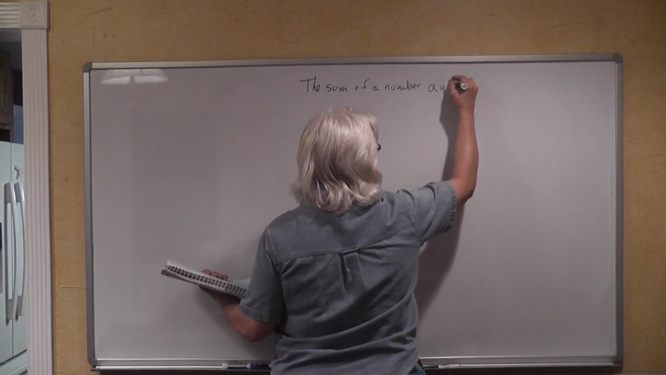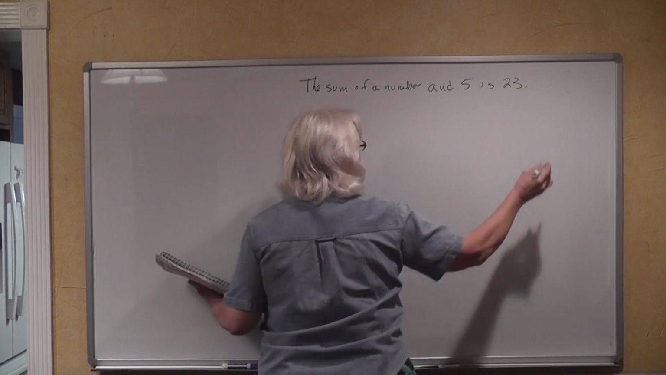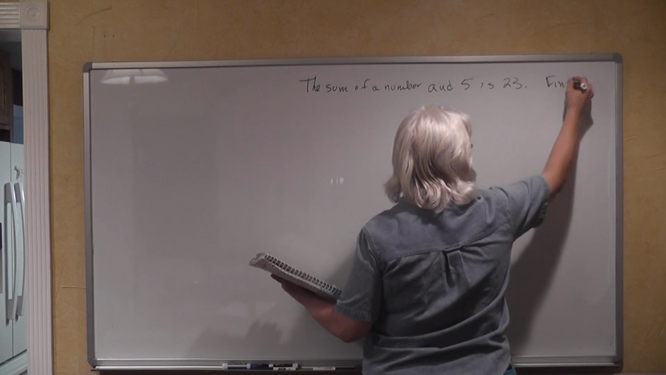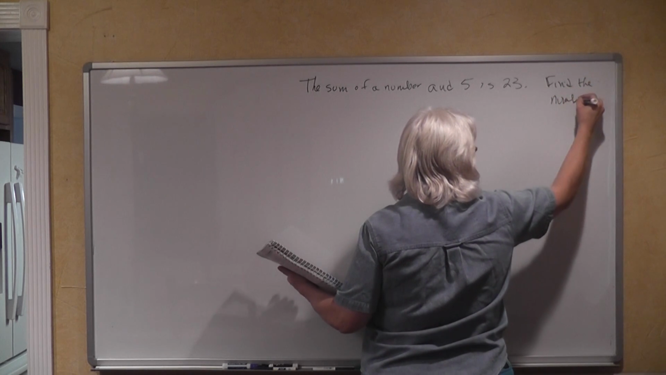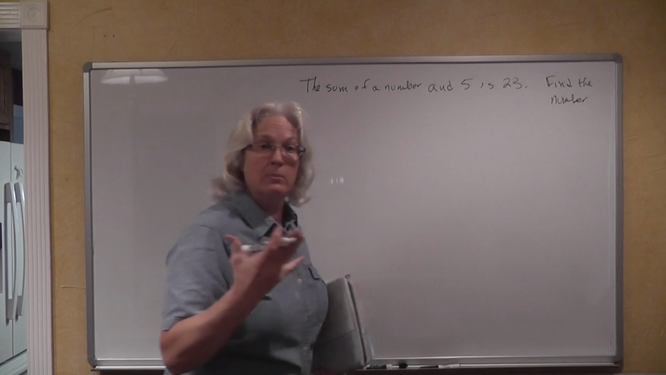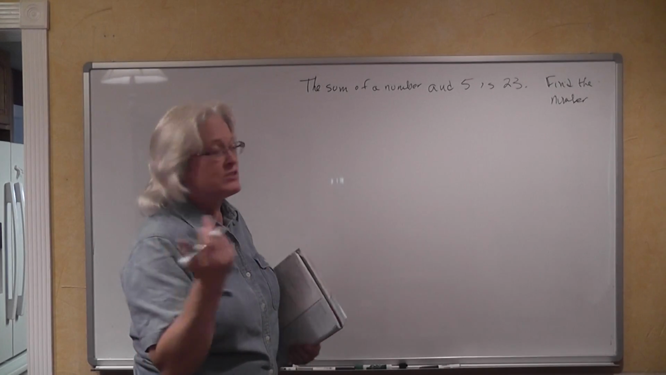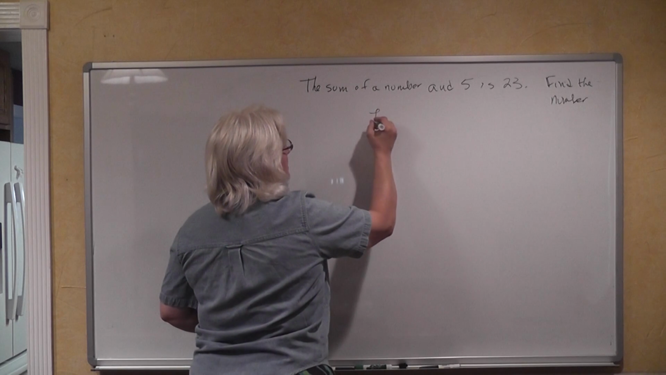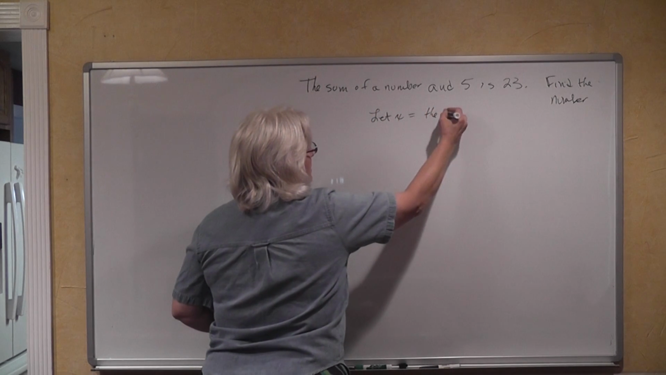And 5 is 23, and they want us to find the number. This is our problem. So we have to come up with a variable that we're going to use for the number, and they said, okay, let's just let x be the number. So we're going to say let x be the number.